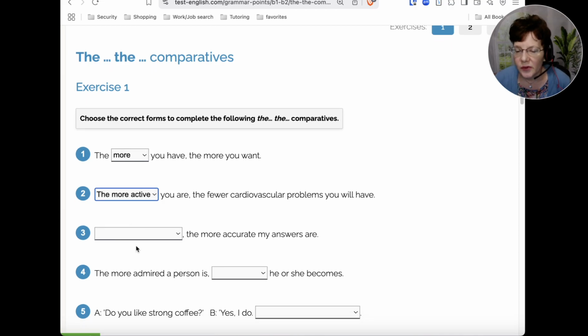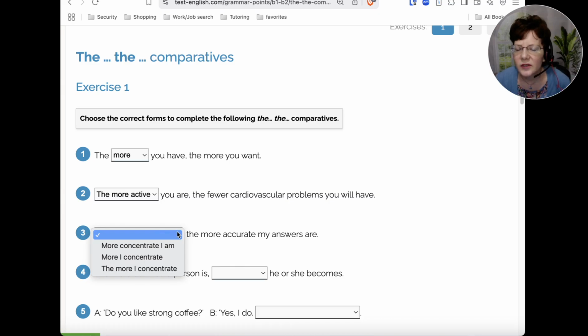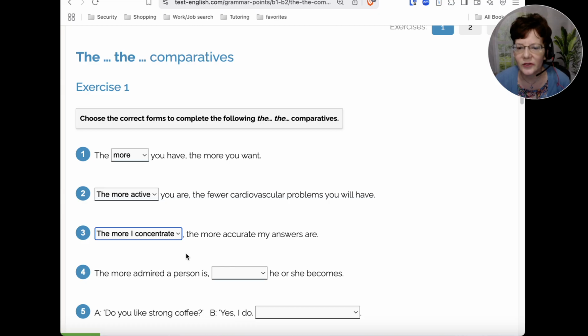All right, number three: more concentrate I am, more I concentrate, or the more I concentrate. These top two don't look right. So if you chose the bottom one, the more I concentrate, that would be the best choice.